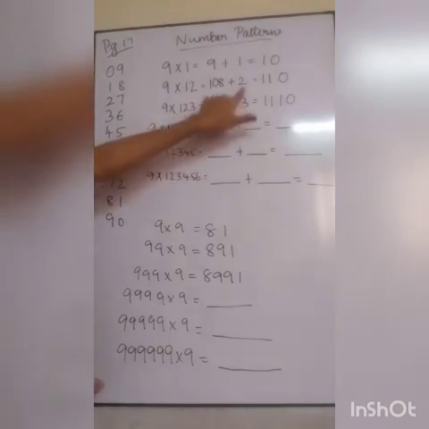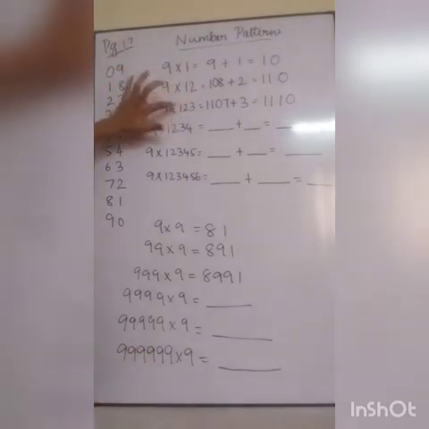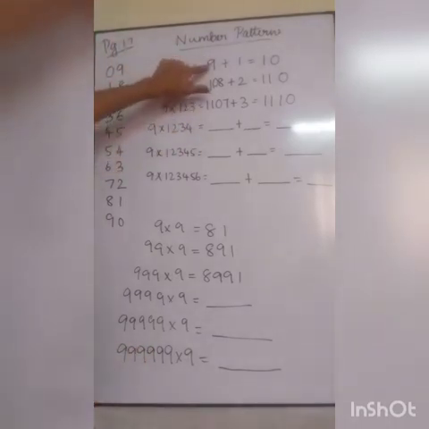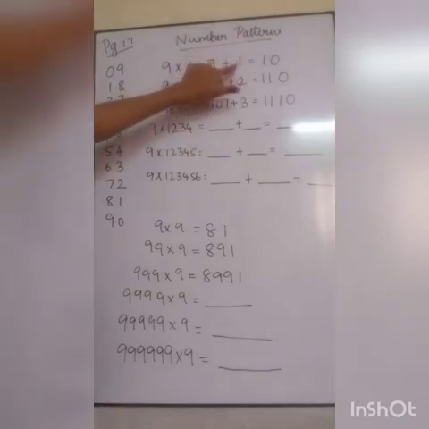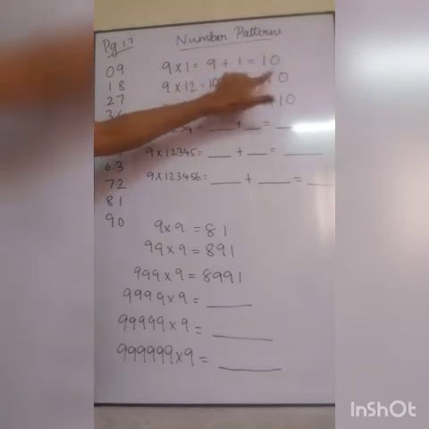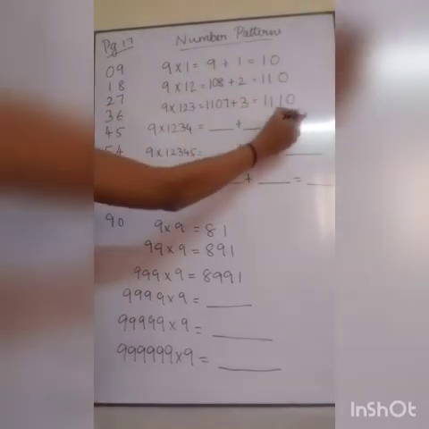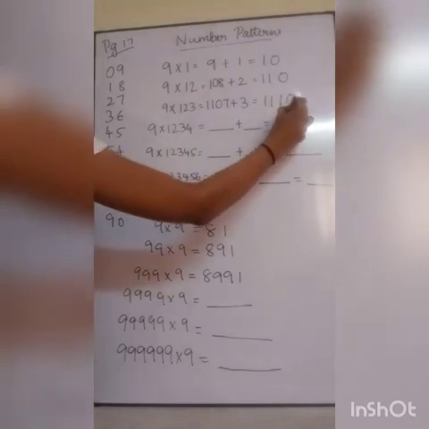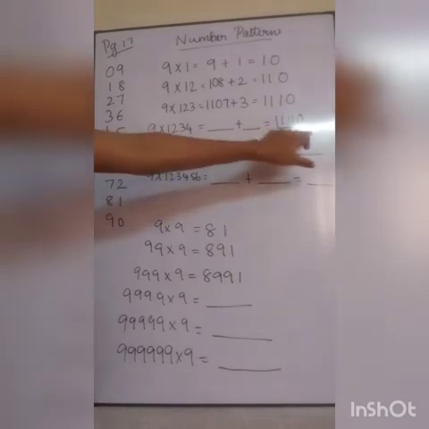Plus 3, you get 1110. So obviously, what will the answer be here? 1, 1, 1, 0. Then 4, 1, 1, 1, 1, 0.